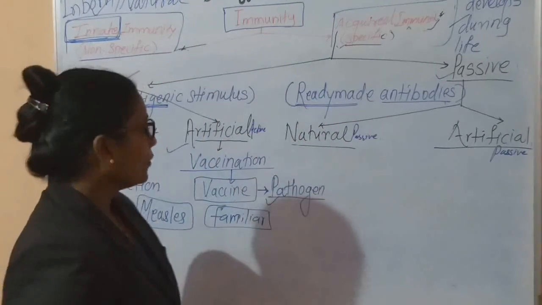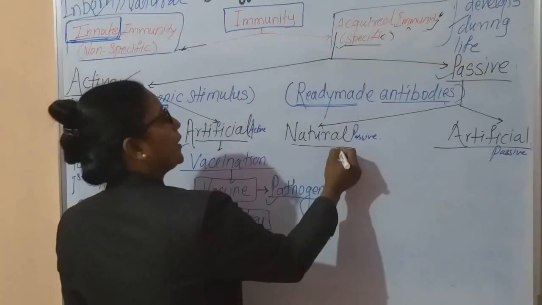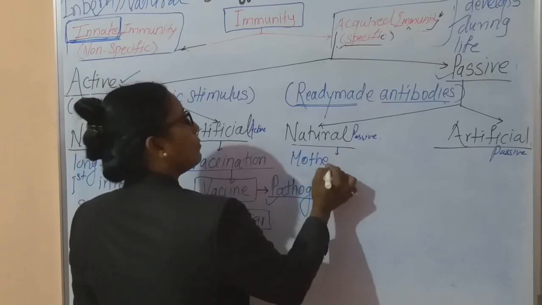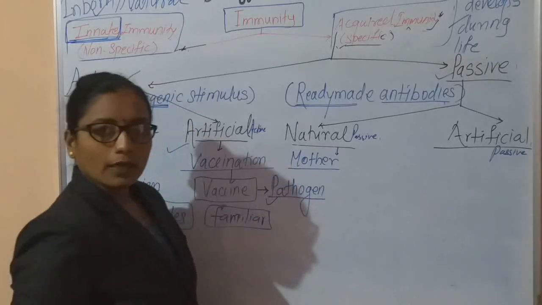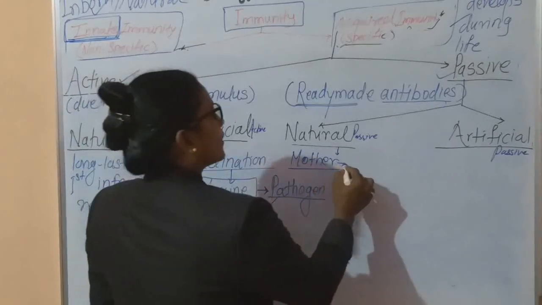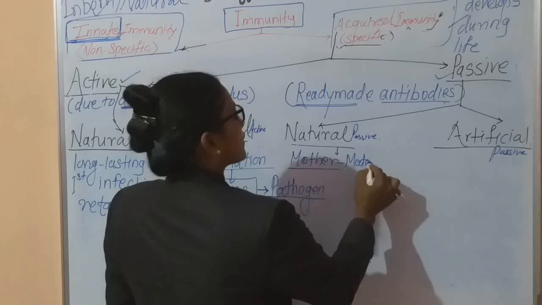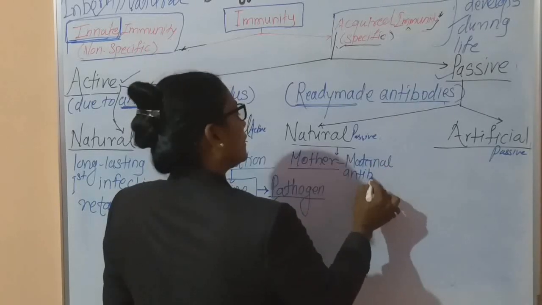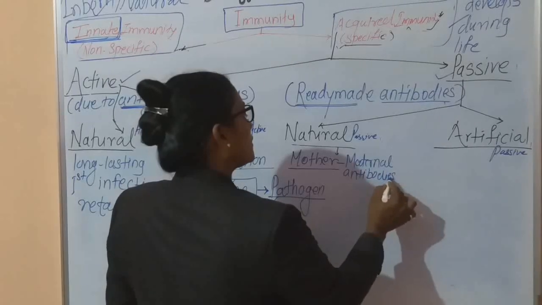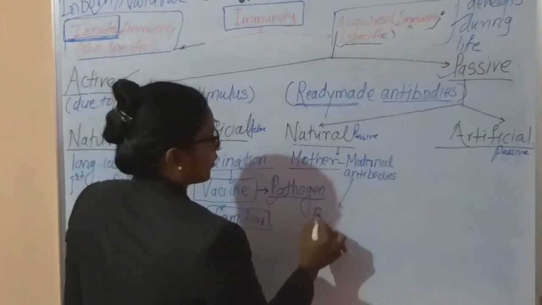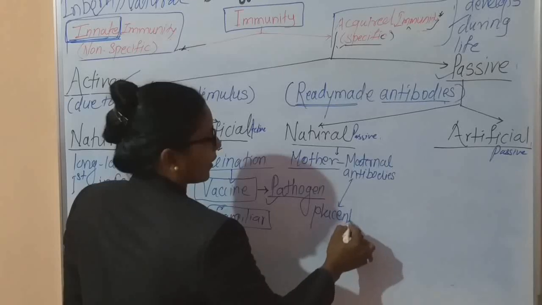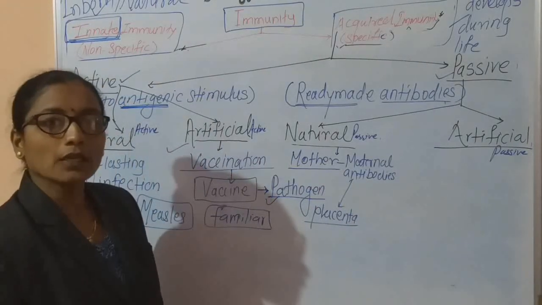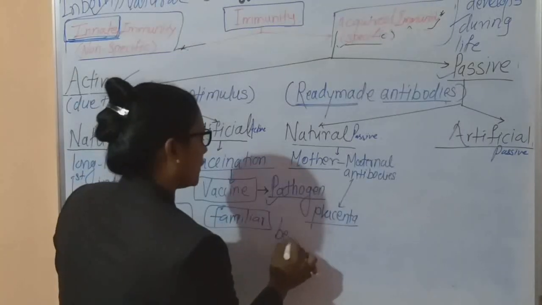Okay, now this natural immunity, the best example is the mother. In case of mother, the maternal antibodies, that is antibodies of mother, transfer through the placenta into the blood of the baby and protect the body from infection before birth.